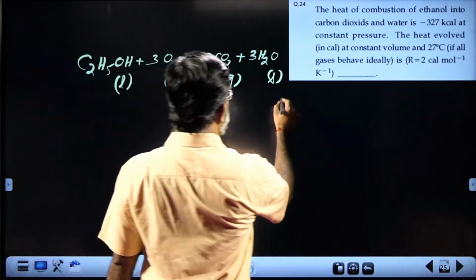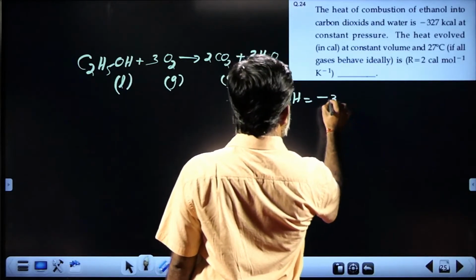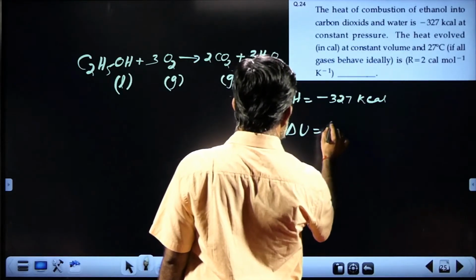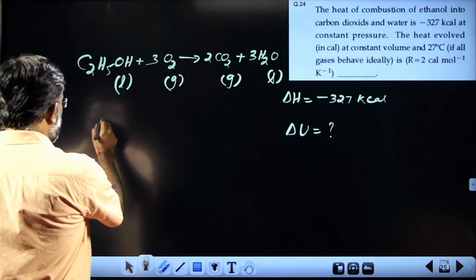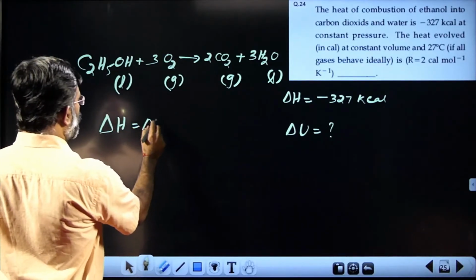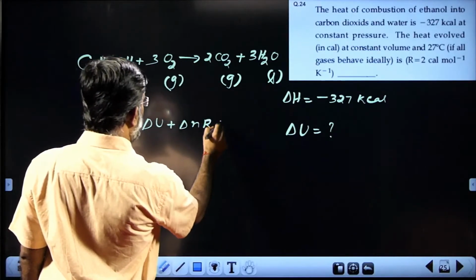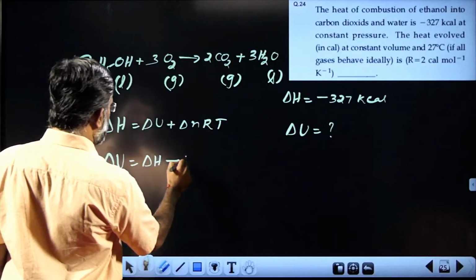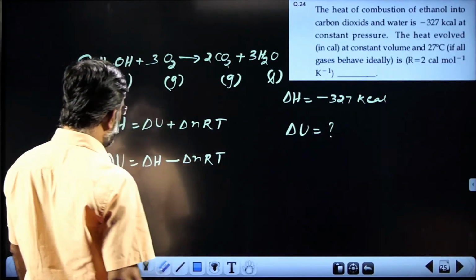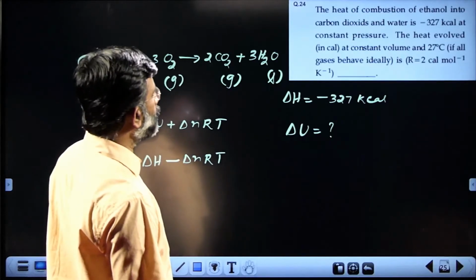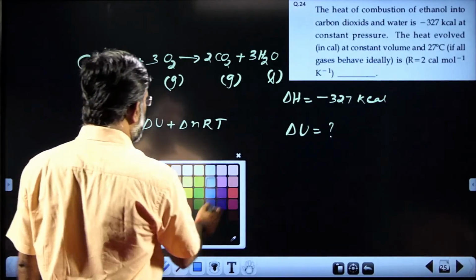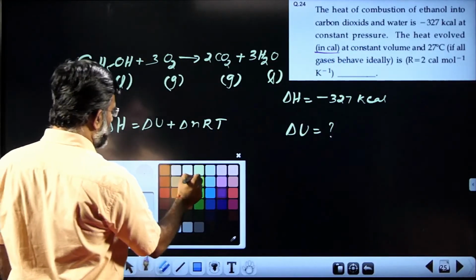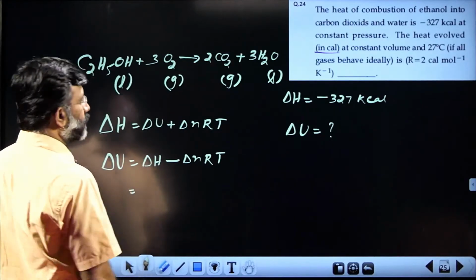And the value for this delta H is given as minus 327 kilocalorie, and it asks for delta U. All of you know the relation: delta H is equal to delta U plus delta n RT, and hence delta U is equal to delta H minus delta n RT. This answer we need to report in calories, so better express this value in calories.